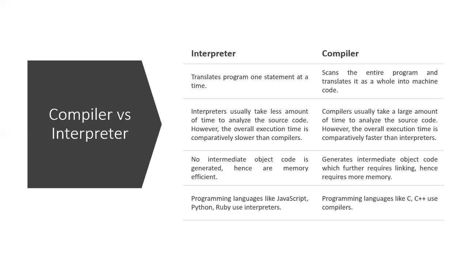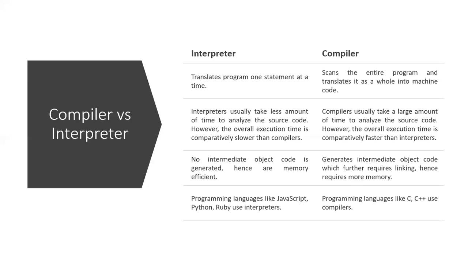Compared to a compiler, an interpreter requires more execution time because it scans line by line, so it takes a lot of time. Memory is efficient in an interpreter, while a compiler requires more memory space because it generates an object code, which further requires linking.